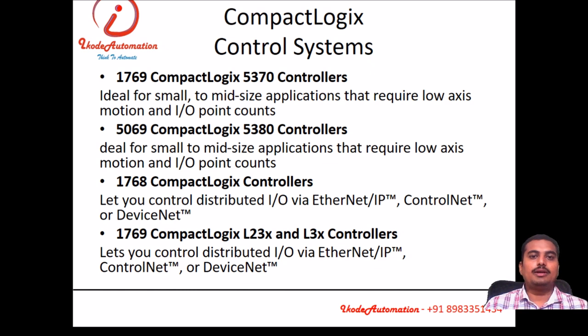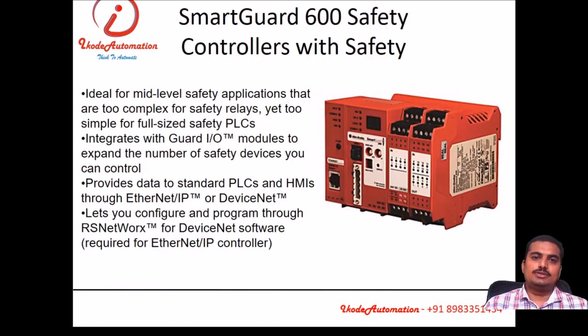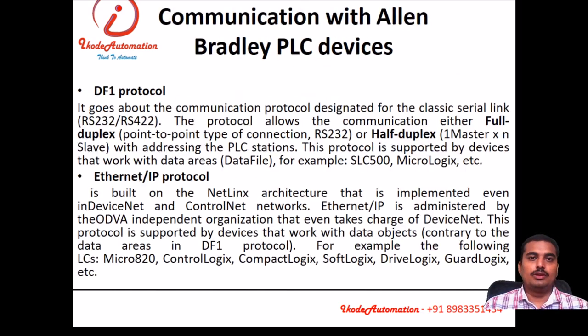Then CompactLogix and ControlLogix systems are available. Those support a few thousand to a few lakh input outputs, and these PLCs are used for DCS type control systems. Then SmartGuard safety PLC is available for class 3 products. People used to use the SmartGuard 600 safety controller. ControlLogix and CompactLogix series support up to 1,28,000 input outputs. For a DCS system, the entire plant can be handled by means of these controllers.